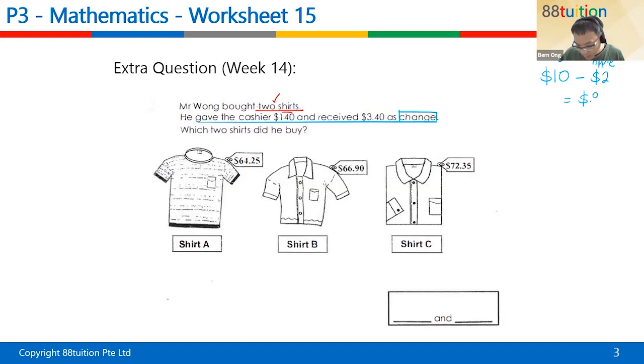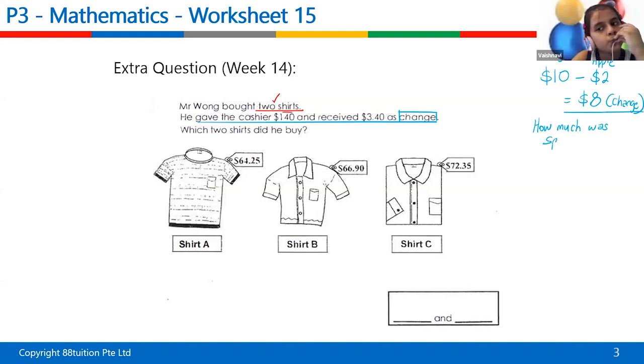The change will be $8. Is that okay? The change is like the money you get back after you spend. So can you go and find out how much was spent first? How much was spent?